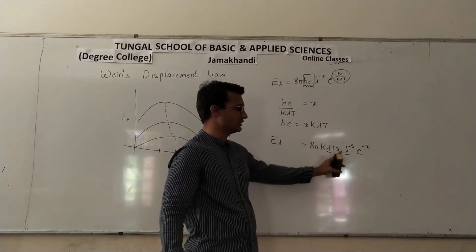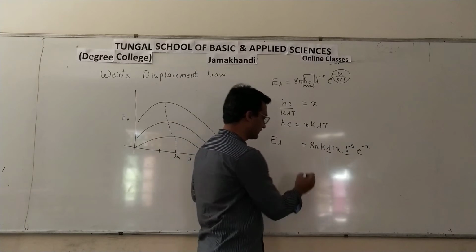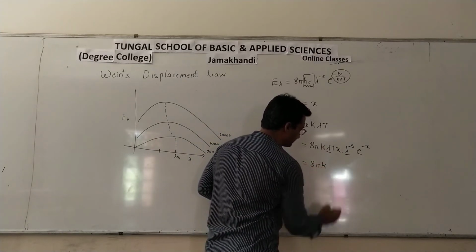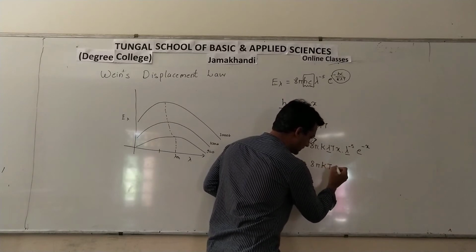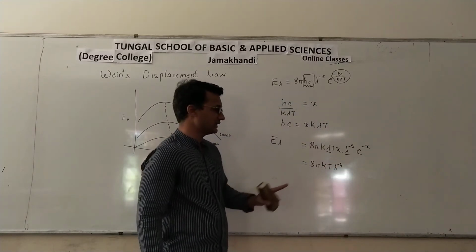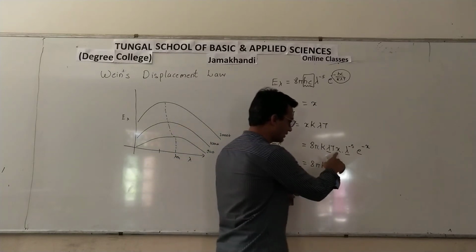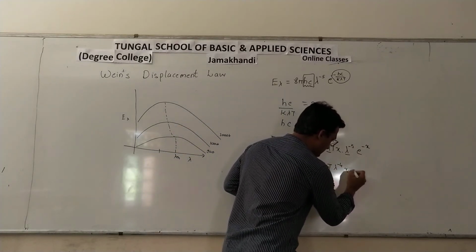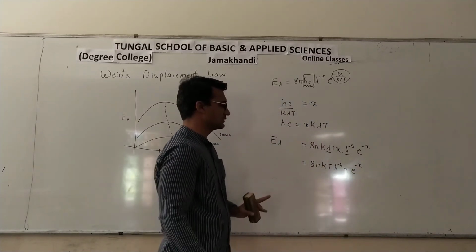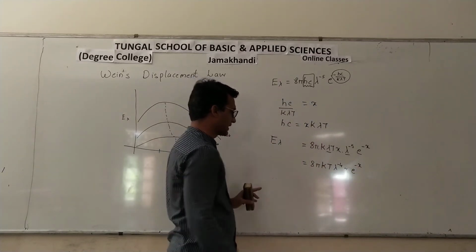This is lambda raised to 1, this is lambda raised to minus 5. So what do we get? We get 8 pi kT lambda raised to minus 4, since 1 minus 5 gives minus 4, into x e raised to minus x. We have combined the similar terms.